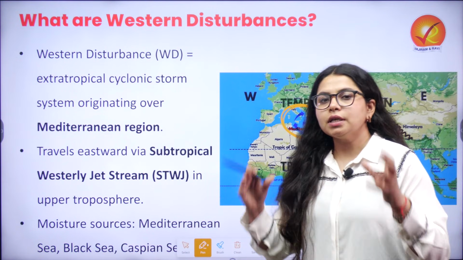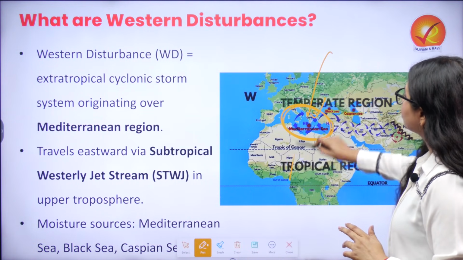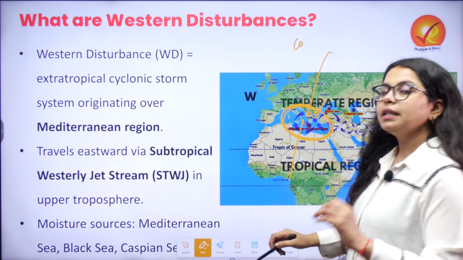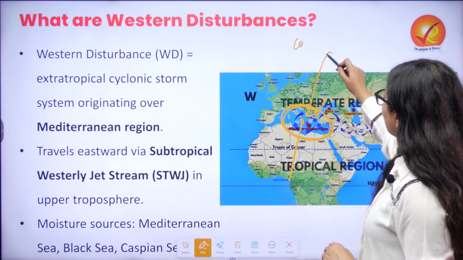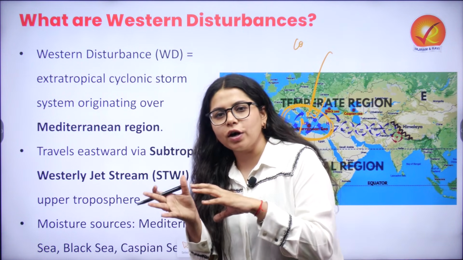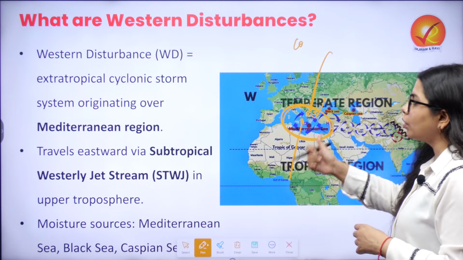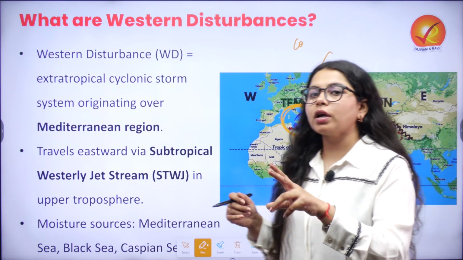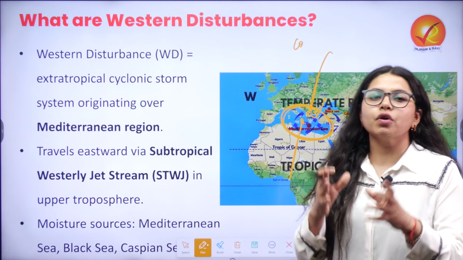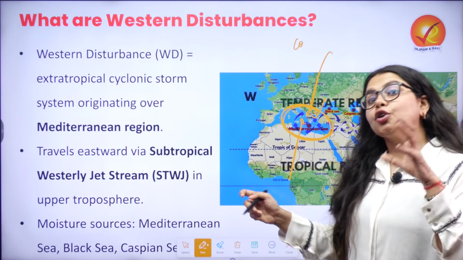Now when we are talking about extratropical cyclone formation, they usually happen because of fronts colliding with each other. When we are talking about air masses, they usually happen because of the formation of a front. Now how are the fronts formed? They are formed when a cold air mass and a hot air mass come in front of each other. That is the formation of a front, and that is where we get to see the formation of cyclones. So whenever we are talking about extratropical cyclonic storms, cyclones form because of air masses, much less because of the low pressure which we see in the tropical region.